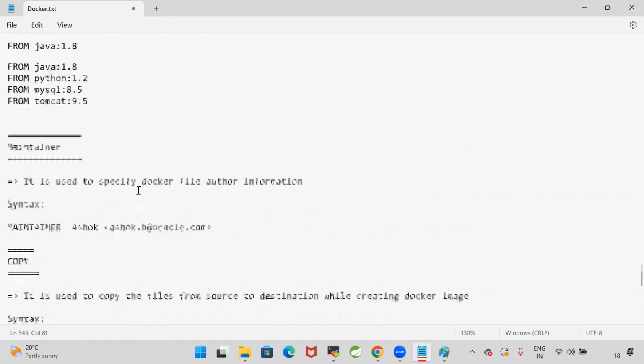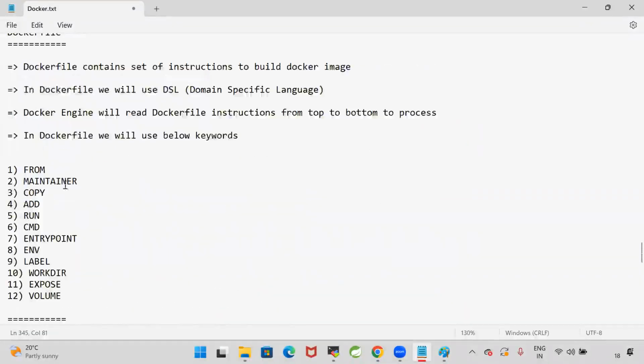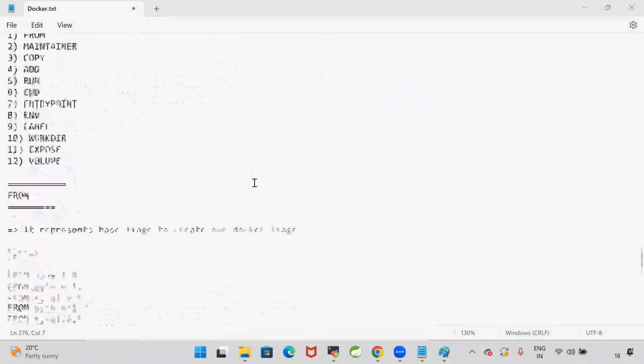Are you clear with the first four keywords? From is used for the base image. Maintainer is used to configure author information. Copy copies files from one path to another within the same machine. Add can copy from one path to another, and for the source you can give a URL also. For copy, you cannot give a URL.